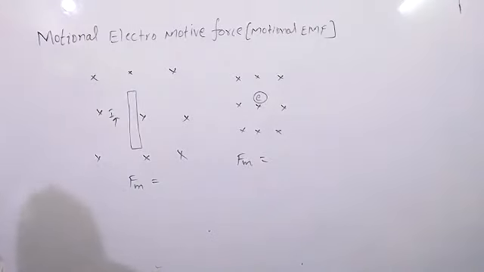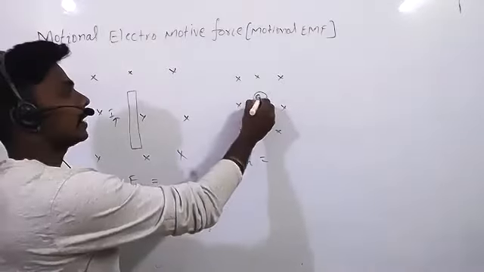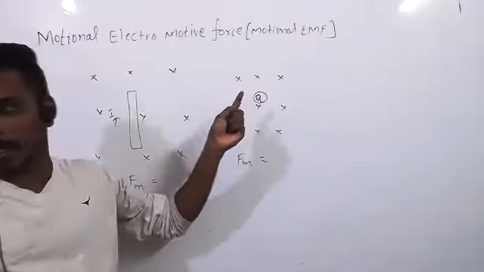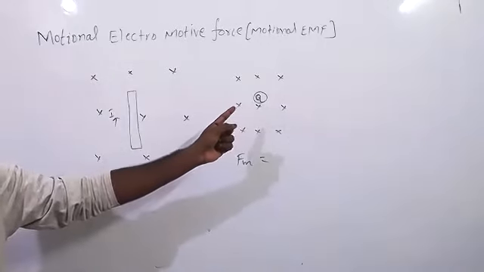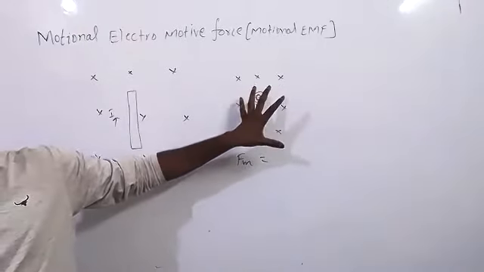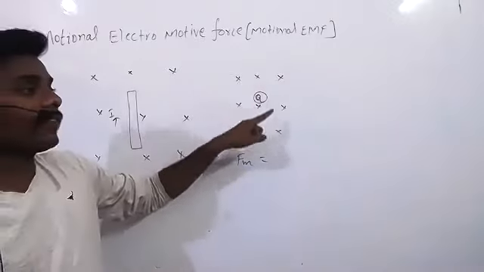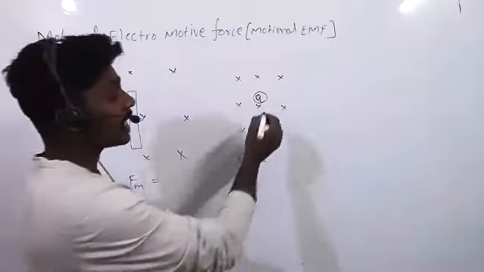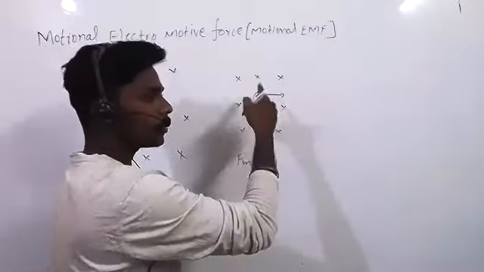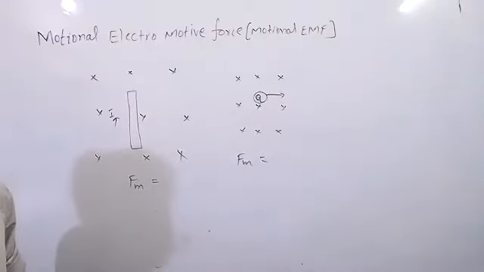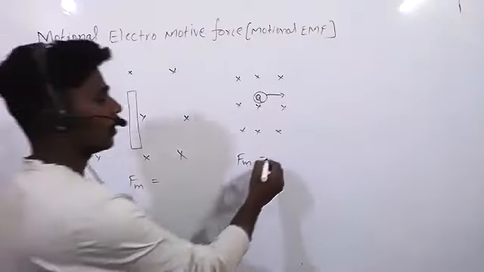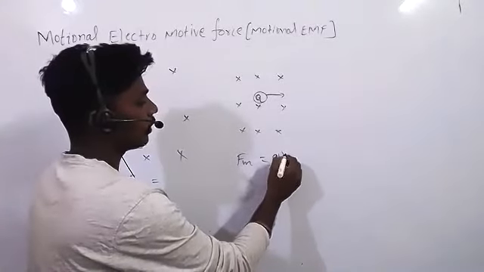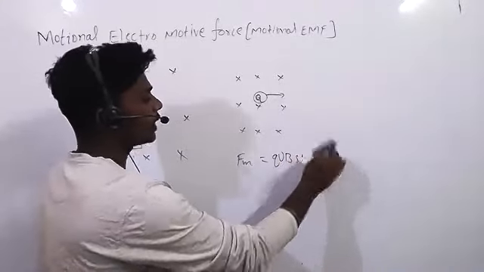See, in the magnetic field, if a charge is at rest, how much force will act on it? Zero, right? Any charge at rest in the magnetic field, no force will act on it. Now the charge is moving, then how much force will act on it? What is the formula? Q V B sin theta, right? So QVB sin theta.